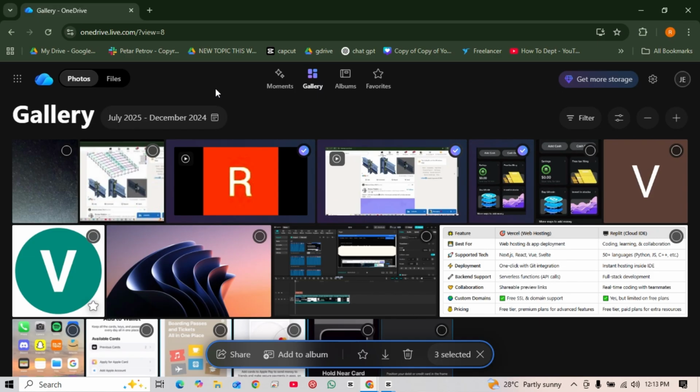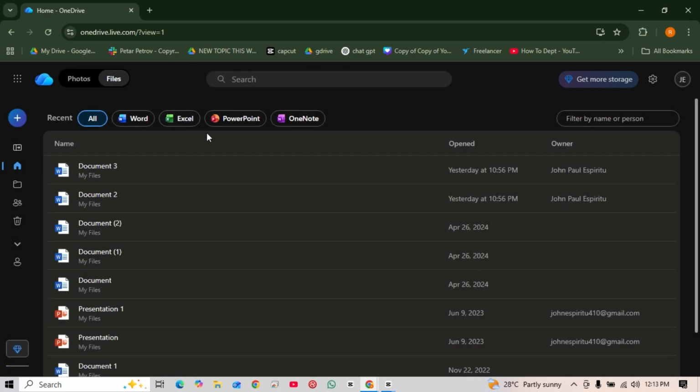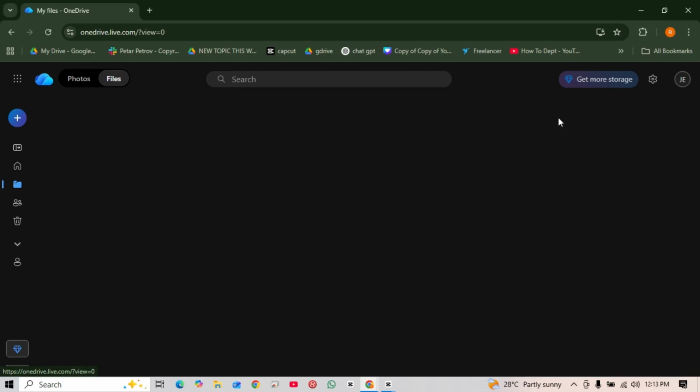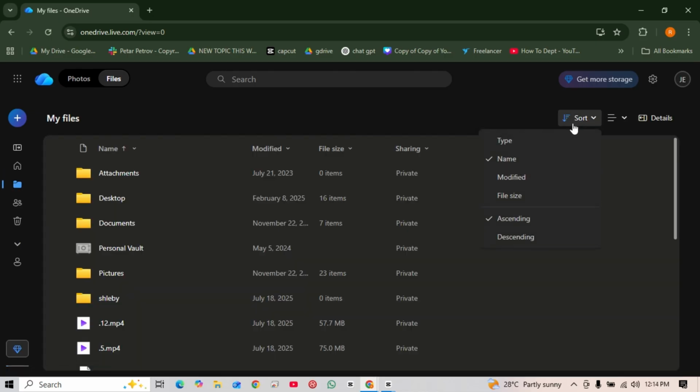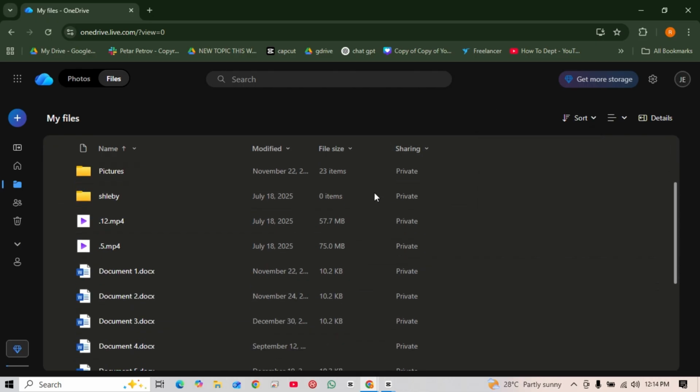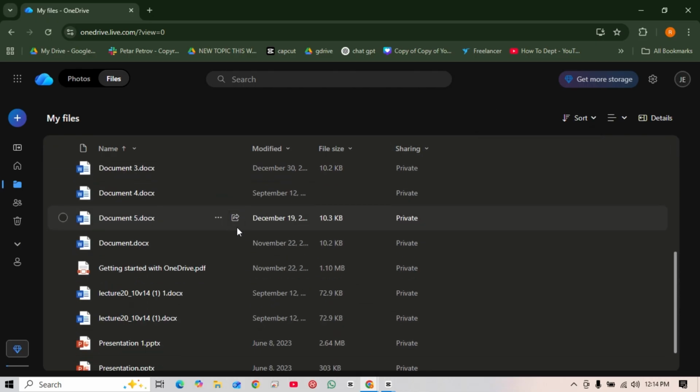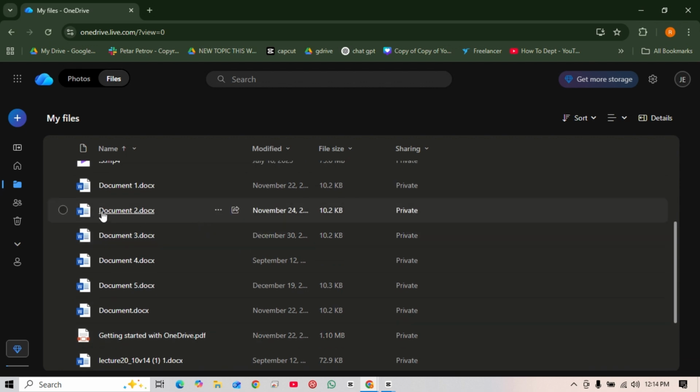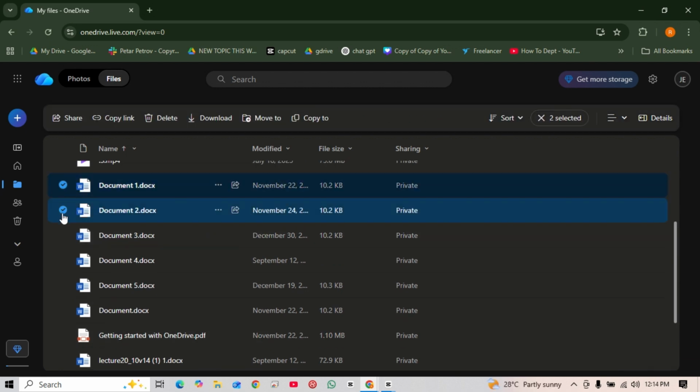Now when it comes onto the files, just go onto the files of your account in OneDrive, click this sort, click on name and ascending. Then after that, you'll find all of the duplicate files and videos that you have onto your account. All you need to do is select each one and select delete.